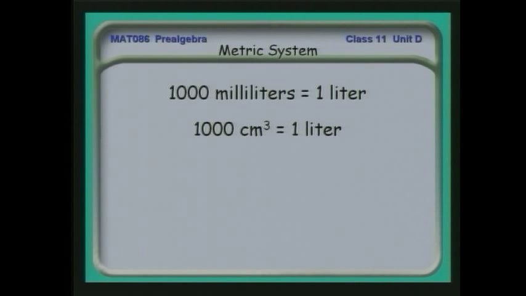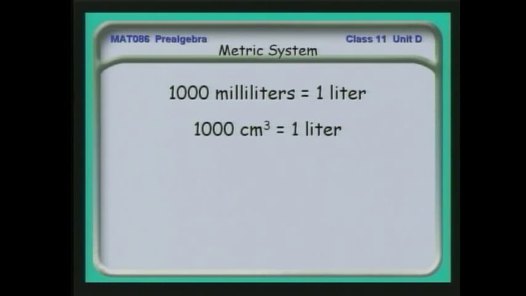And so we can divide the liter down in terms of smaller parts of the liter, and we can also talk about it in terms of its volume. It's 1,000 cubic centimeters, which are tiny little boxes, is equivalent to 1 liter. And you'll see both of these. So a milliliter and a cubic centimeter are used more or less interchangeably.